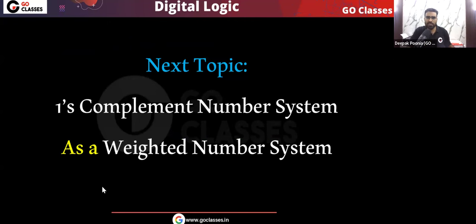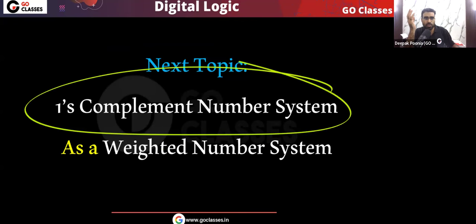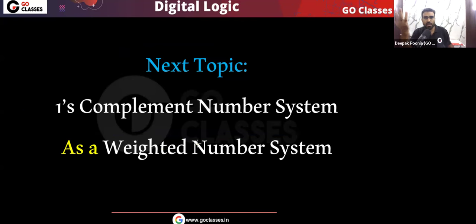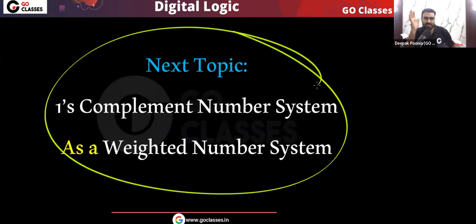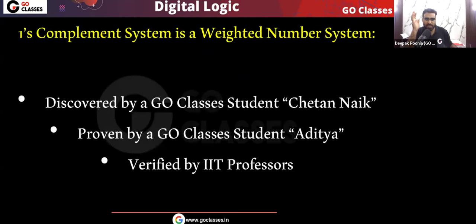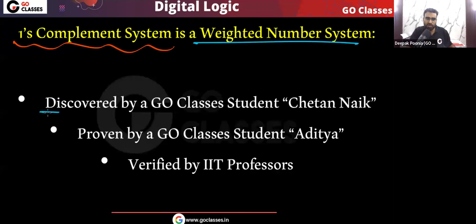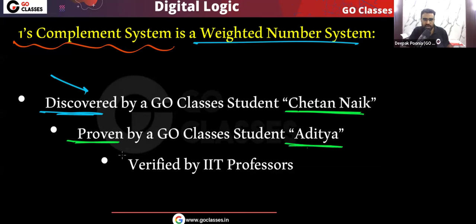If you search on the internet, you will find that one's complement number system is not a weighted number system, but actually it is. Let me tell you who discovered this. It was discovered by a GO Classes student, Chetan Naik. It was proven by a GO Classes student, Aditya, and it was verified by IIT professors.